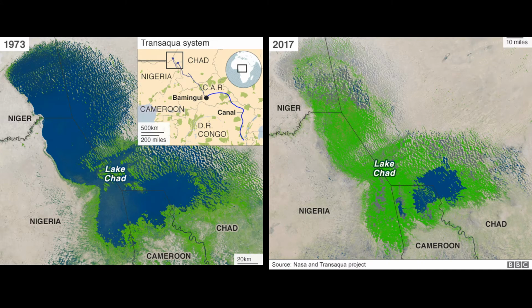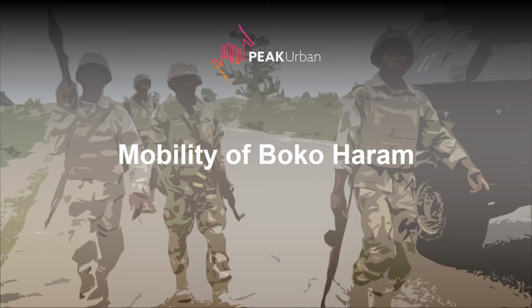We're going to be looking at a very specific region of the world, which is the junction between Nigeria, Cameroon, Chad, and Niger. A few decades ago, this used to be Lake Chad, but unfortunately the lake is drying. However, if you think about it, this is a region that used to be a lake, so now it is swampy, moist, it has really little infrastructure, and therefore the mobility of a person there is quite restricted, because there is no big highway, freeway, or avenue. So that is relevant because we're going to be looking at the mobility of Boko Haram.